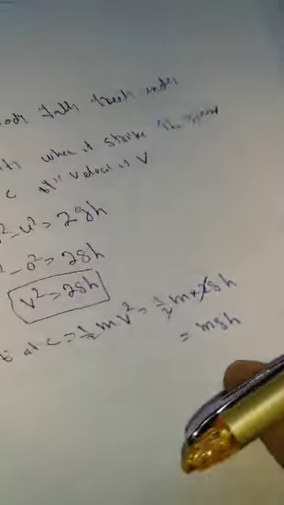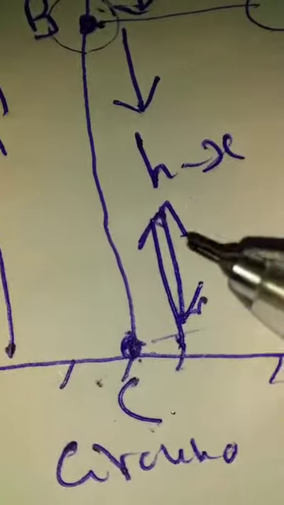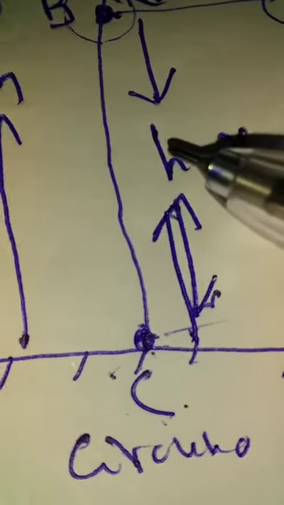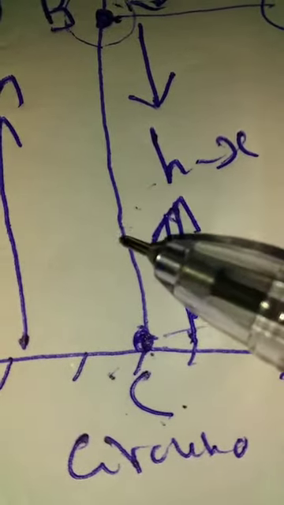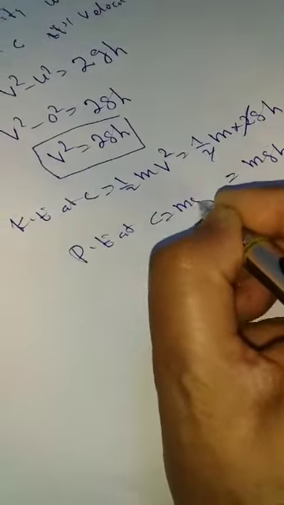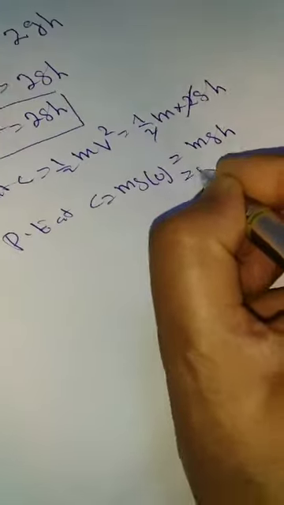But potential energy at C: when the body strikes at point C, it reaches the ground. That means it does not have any potential energy. Potential energy is possessed when a body is raised above the surface of the earth. When it strikes, its height becomes 0. So potential energy at C is equal to mgh, where h is equal to 0, that is equal to 0.